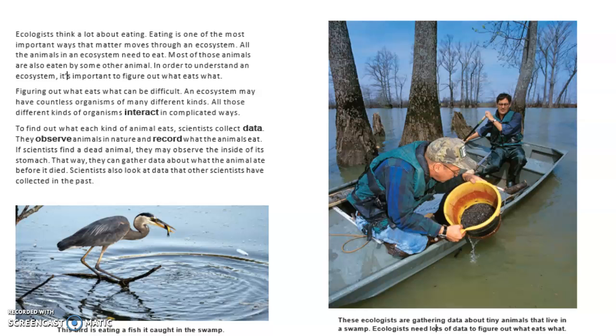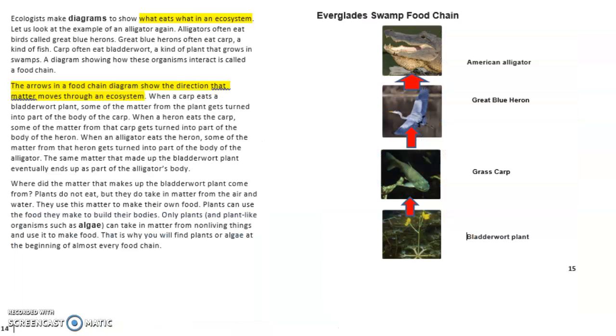If we look at our image below, this bird is eating a fish it caught in the swamp. Here we have our ecologists gathering data about tiny animals that live in a swamp. Ecologists need lots of data to figure out what eats what. Ecologists make diagrams to show what eats what in an ecosystem.